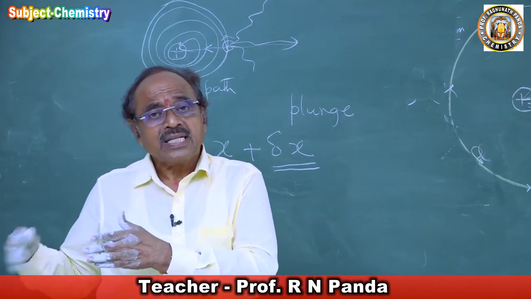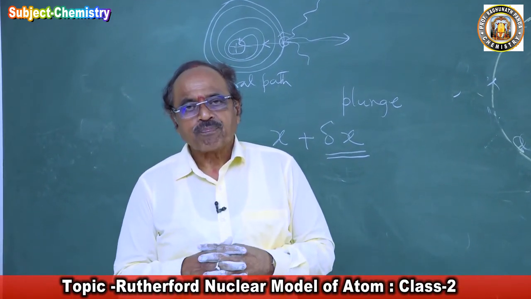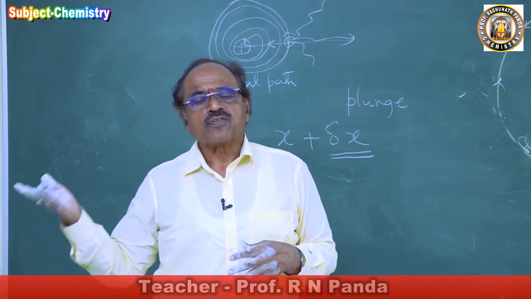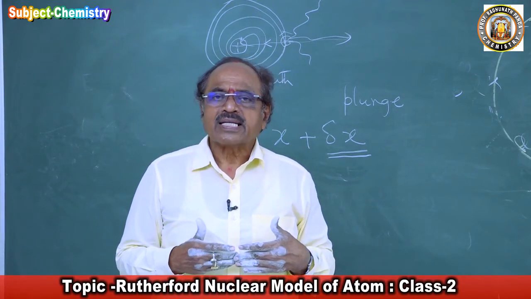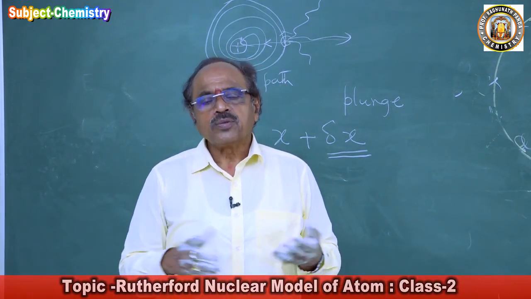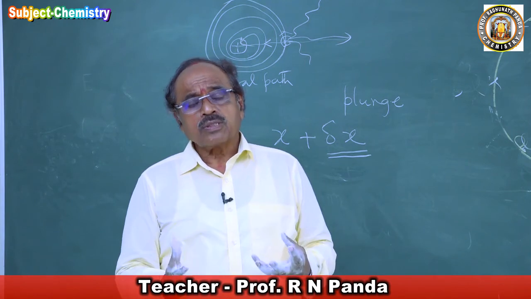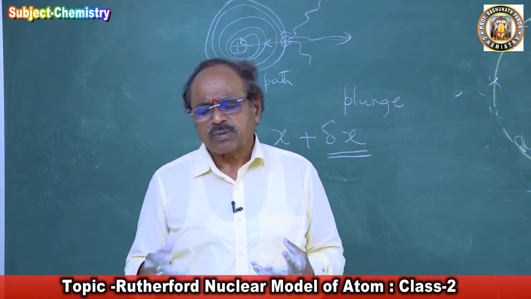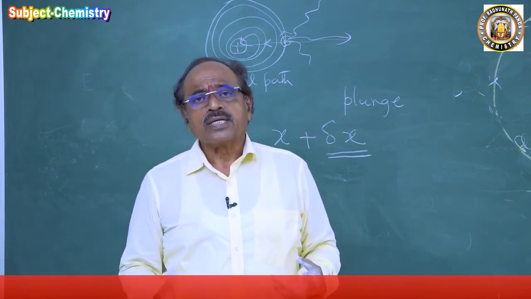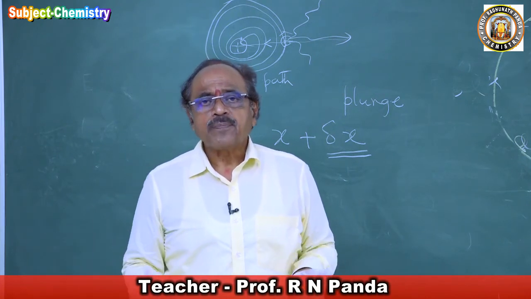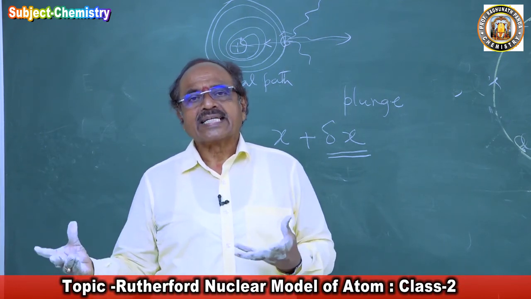But during that time, another theory of radiation came in, that is called Planck's quantum theory. Taking this, the classical theory of electrodynamics was corrected, and a new theory came, that is called the theory of electromagnetic radiation. This theory was taken up by Planck, and he proposed a theory called Planck's quantum theory of electromagnetic radiation.